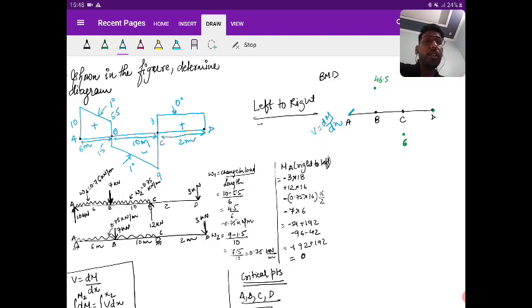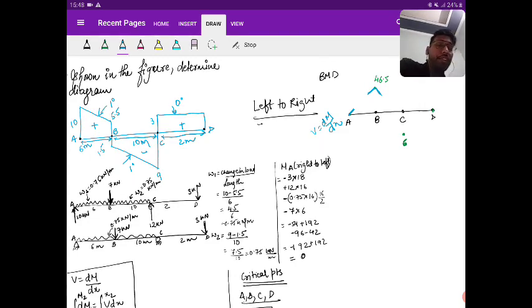At B, the shear force is not 0. Just left, the value is plus 5.5. Just right, the value is minus 1.5. Is it clear? So just left, I need to connect with A, so I'm showing the downward slope. Just right, the value is minus, and I need to connect with C, which is down. So I need to connect it downward. Is this point clear?